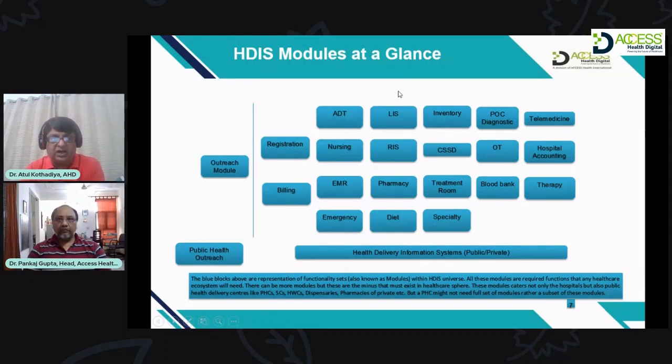Radiology is similar to the laboratory module. Once the patient is given an order for, for example, sonography, the patient goes to the radiology department.